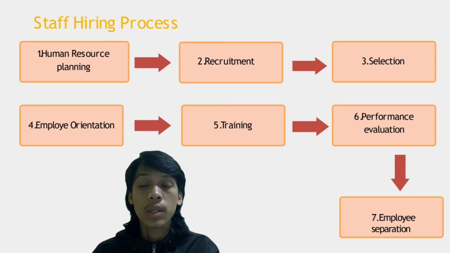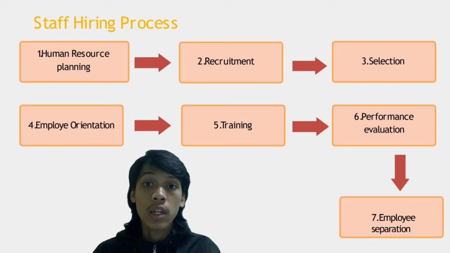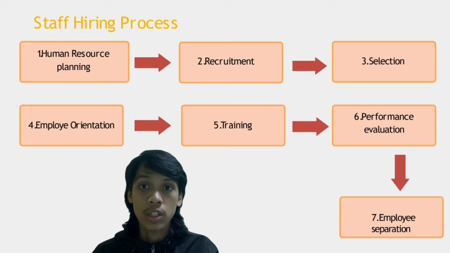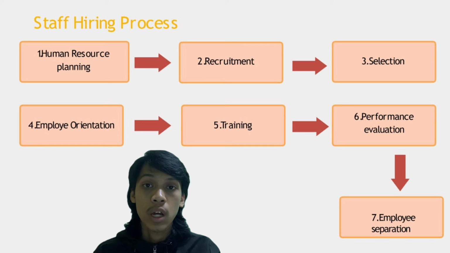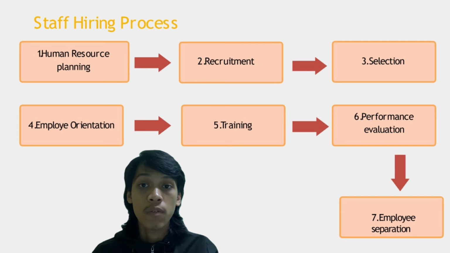The sixth step is performance evaluation. Performance evaluation is a continuous process of communicating with employees regarding their expected duties and current work performance in the organization. There are 2 types of performance evaluation, which are informal performance evaluation and formal or systematic performance evaluation.